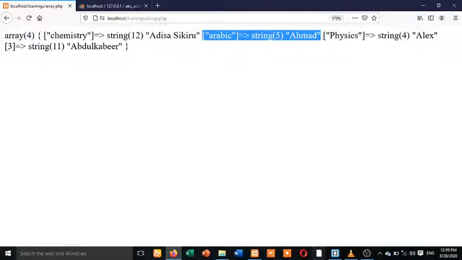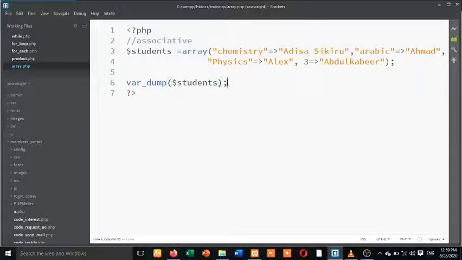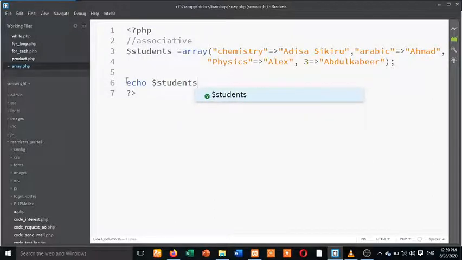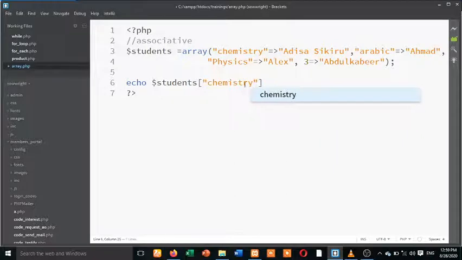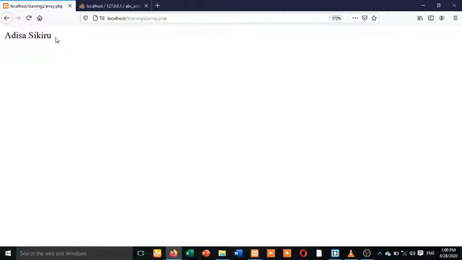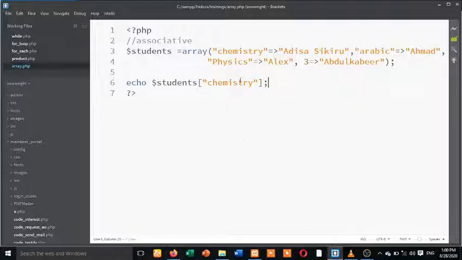So if I want to print any part of this, you can say echo students, then provide the key, maybe chemistry. When you echo this one, it's going to give you the name of the person inside that particular key. All these keys are now representing the index. Let me do something.